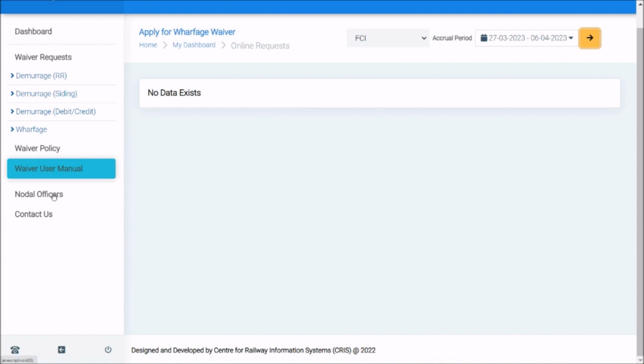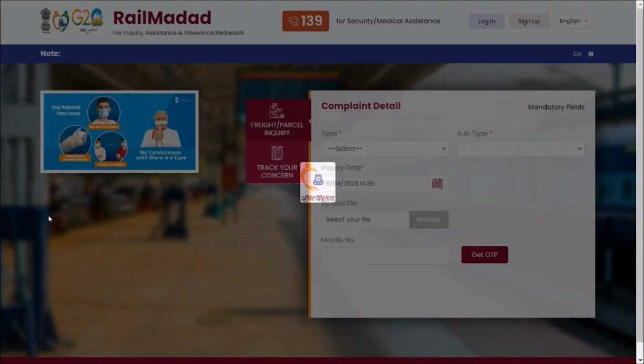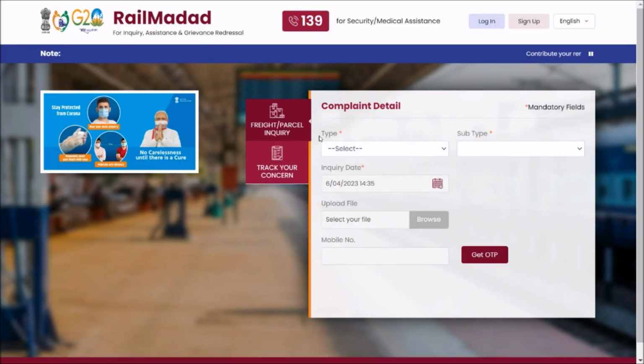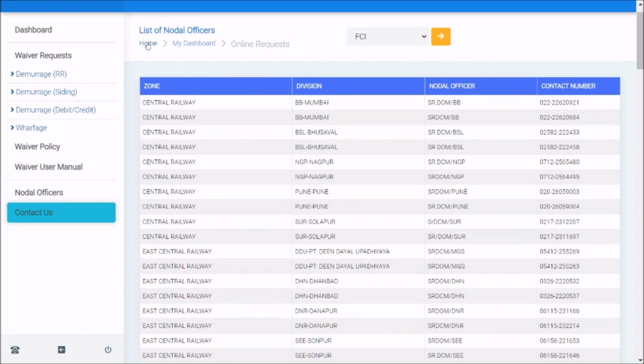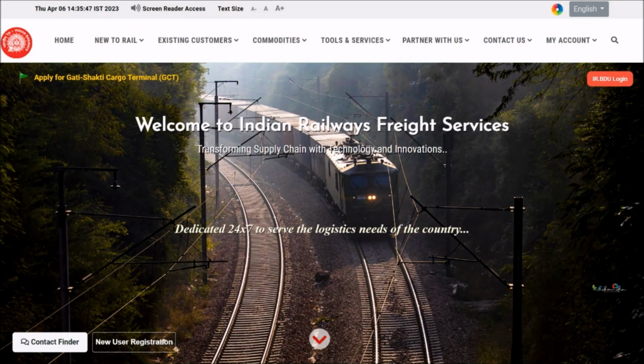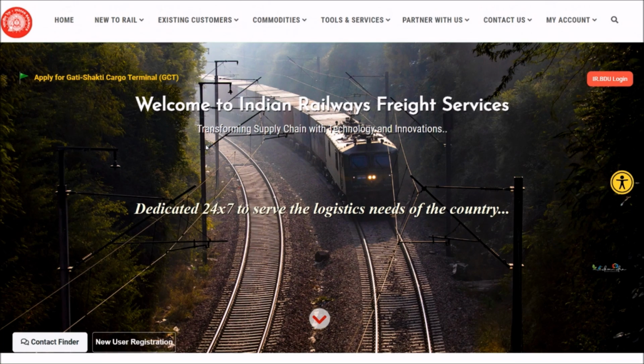In case you want to connect to the concerned railway officials, you may search their contact number and connect to them. For further queries or concerns, you may connect with us through the Rail Madad application. So this was all about this damage and wharfage waiver online application. Thank you.